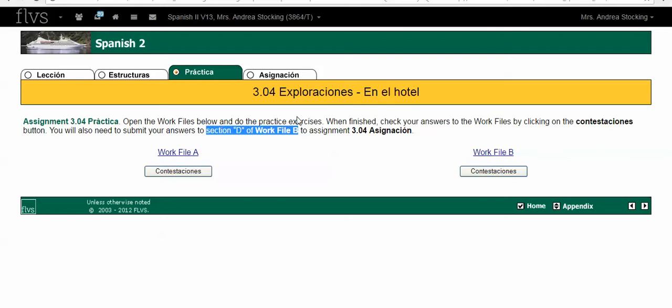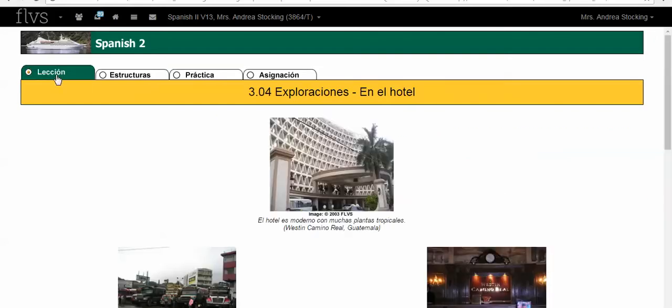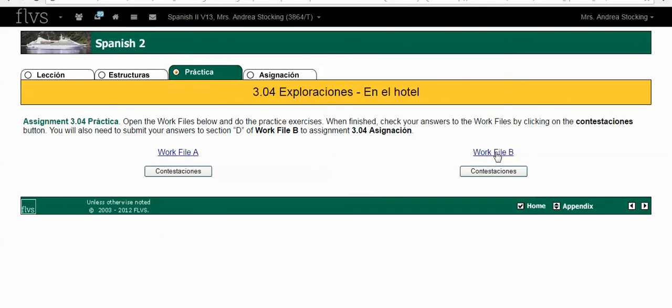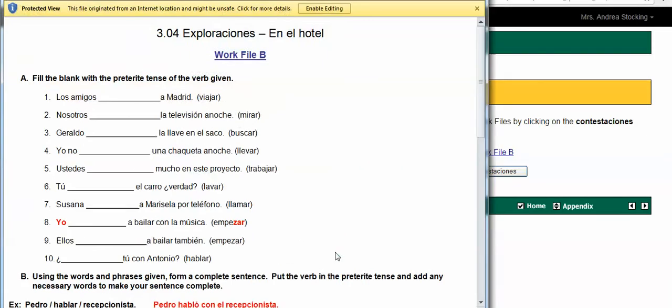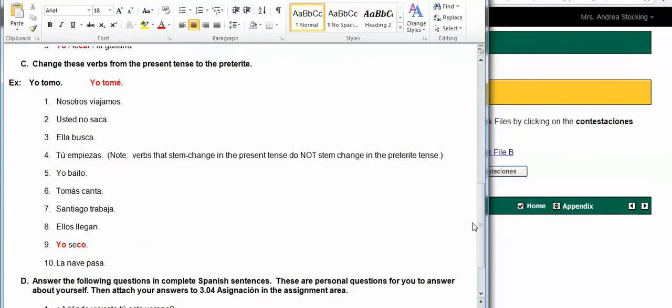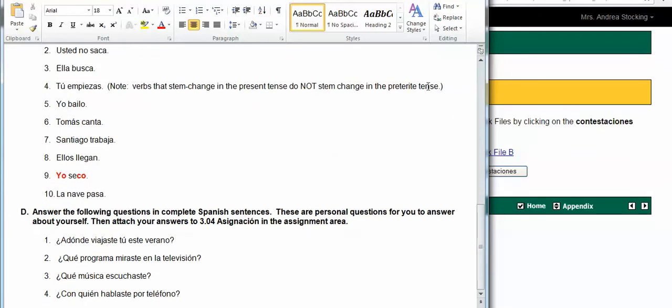So once you've read your vocabulary in the Lección tab and your grammar in the Estructuras tab, we're going to click on work file B and it's going to open up in a Word document. You need to make sure you have Word on your computer. I'm going to click enable editing. And remember, you want to practice all of these sections, but I'm just showing you exactly what you need to do to turn this in.